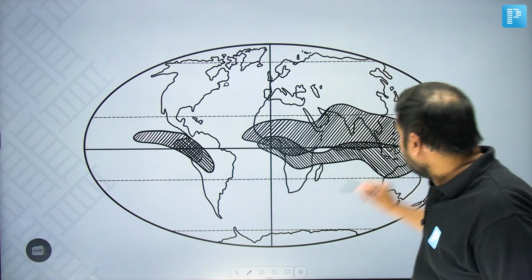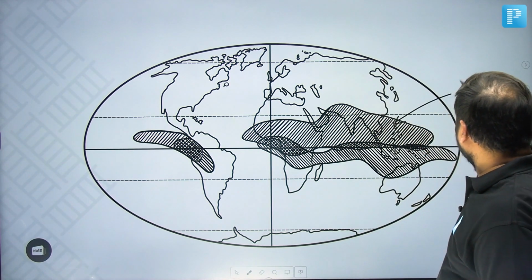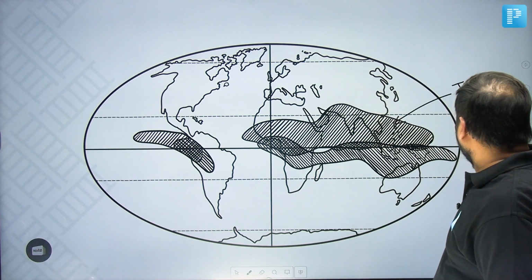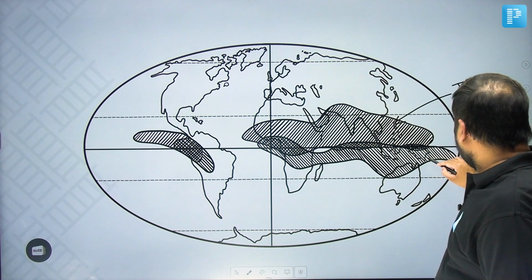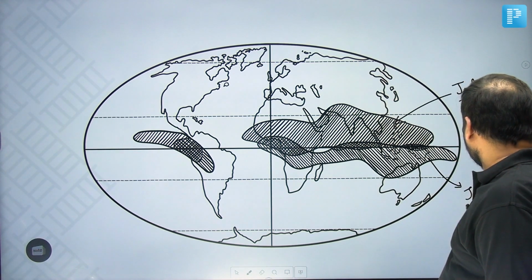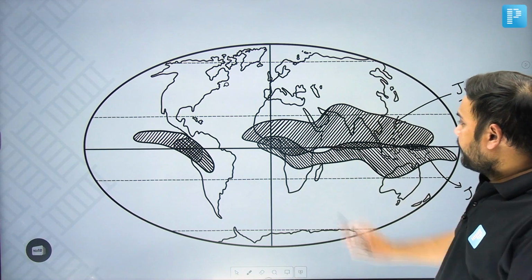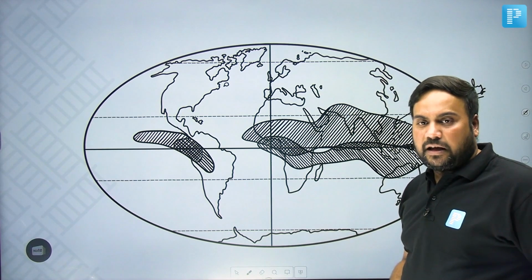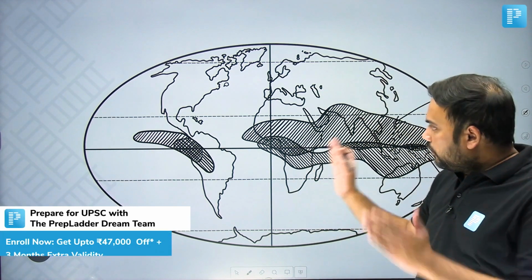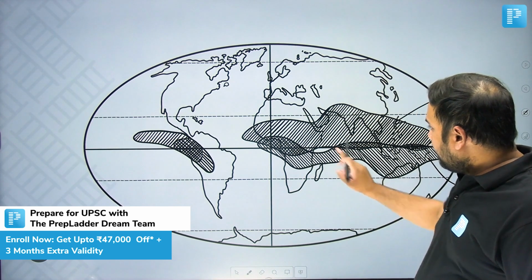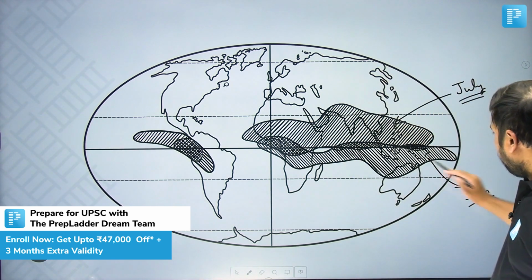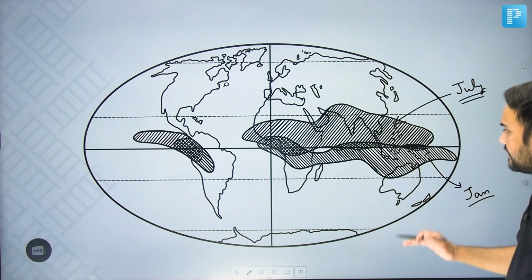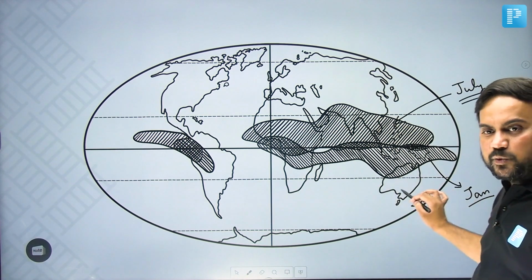So, this diagram here, this is essentially telling you when the ITCZ is present in the southern hemisphere, that is, if you remember, the conditions of July, and this second one is telling us the conditions which are found in January. So, can you see? Very important feature of equatorial westerlies is that they are not found everywhere. They are found only in few longitudes. And can you see? It is January when we are saying they are present south of the equator, that means in southern hemisphere. So, can I say they are in January they are present in the summer hemisphere?